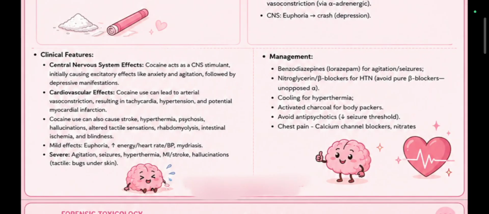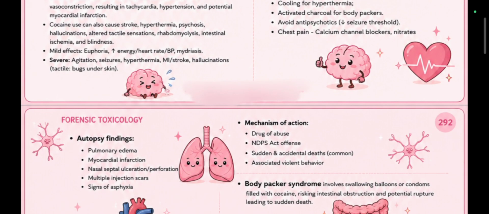And in chest pain, you give calcium channel blockers and nitrates. Just try to remember management: sedate plus cool plus dilate vessels. What do I mean by this? Sedate, give benzodiazepines. Cool for hypothermia, and dilate vessels with calcium channel blockers and nitrates. Remember to avoid pure beta blockers. Fine. This was about the management, a very important point.